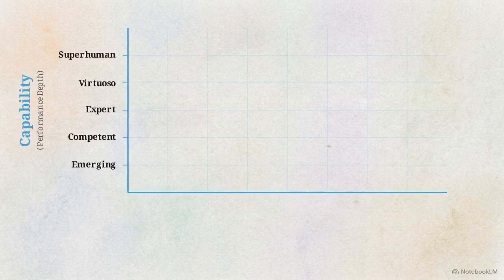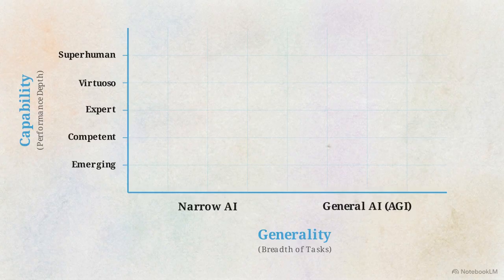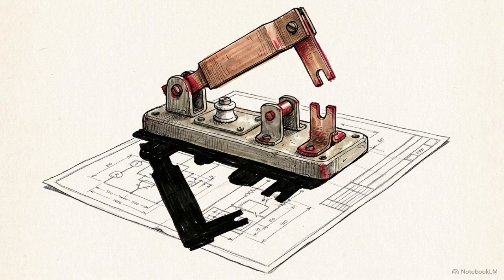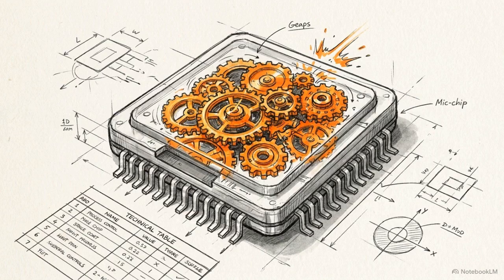DeepMind structures this progression on a matrix. On the y-axis, we measure capability, the depth of a system's performance. On the x-axis, we measure generality, the breadth of tasks it can execute. Viewing AGI as a binary switch creates a blind spot. It obscures the actual mechanical forces that drive an intelligence explosion once that initial baseline is crossed.